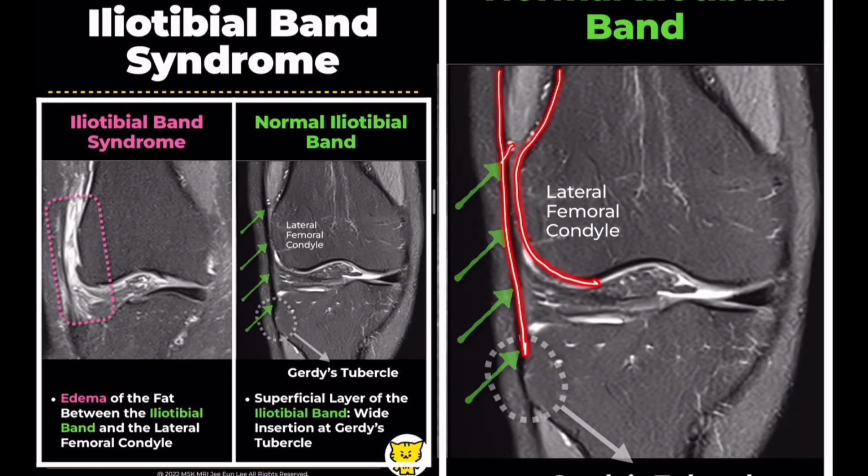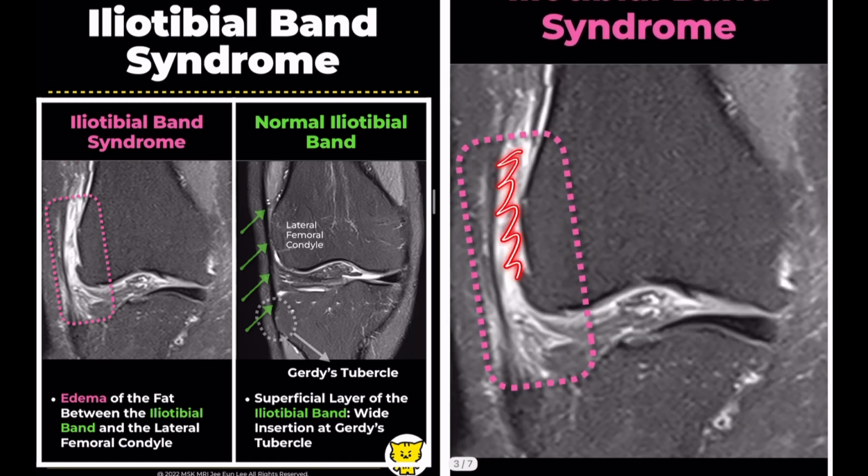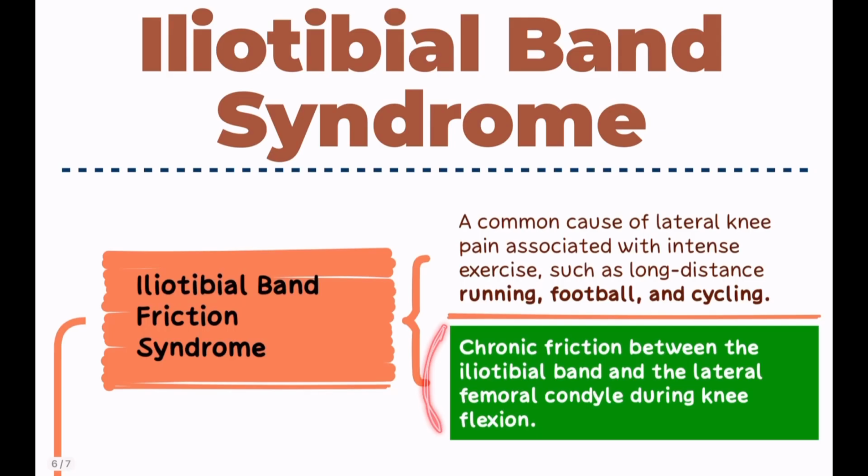But in this case on the left, you can see ill-defined edema in a compartment-like space surrounded by the iliotibial band laterally, the lateral femoral condyle and the lateral meniscus medially. This edema happens because of chronic friction between the iliotibial band and the lateral femoral condyle during repetitive knee movements